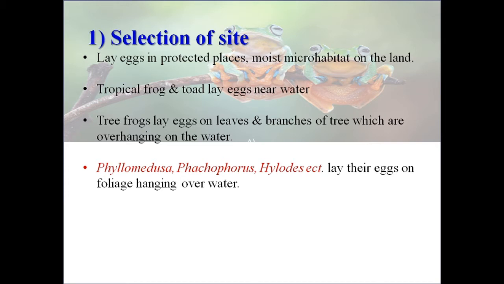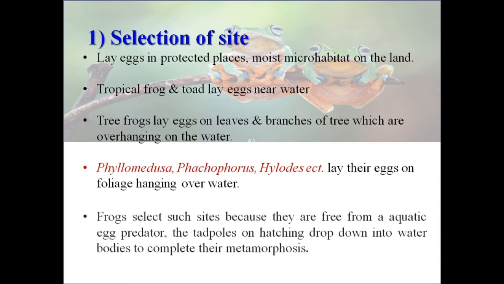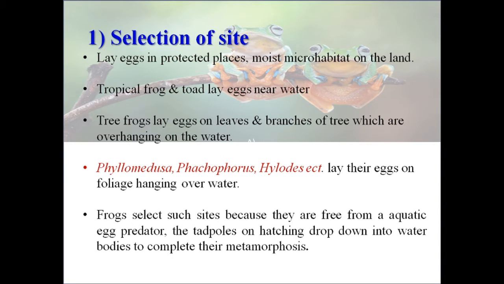Phyllomedusa, Plectrohyla, hyloids, etc. lay their eggs on foliage hanging over the water body. Frogs select such sites because they are free from aquatic egg predators. The tadpoles on hatching immediately drop down into the water to complete their metamorphosis.